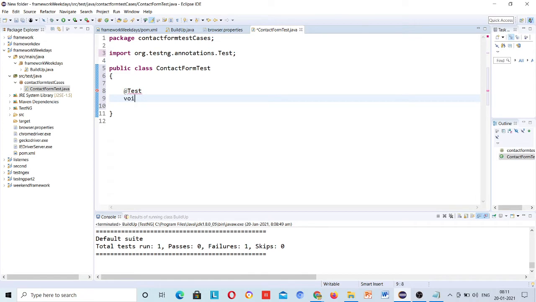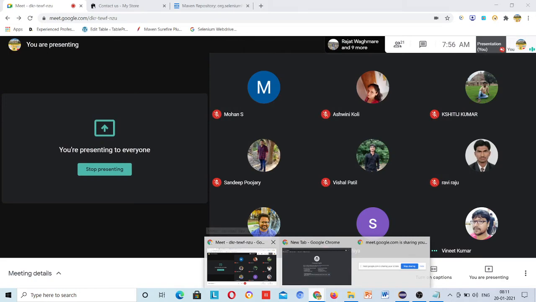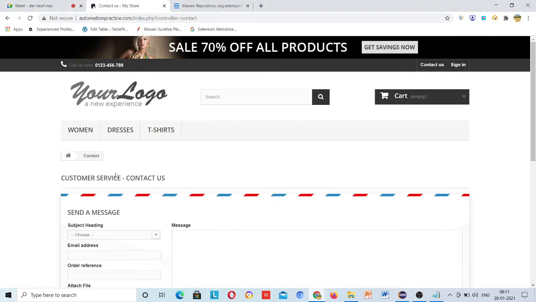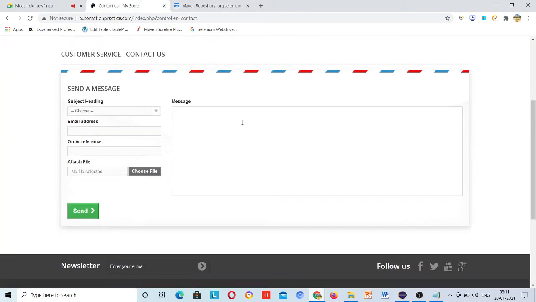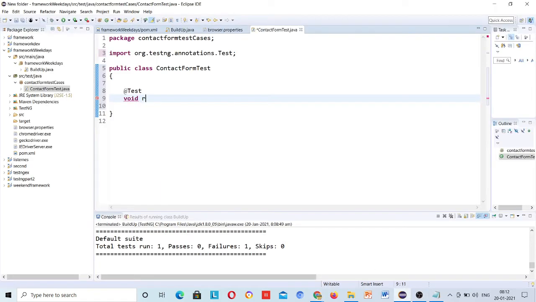And void. In the contact form you have to enter email address here. Okay, void email field.